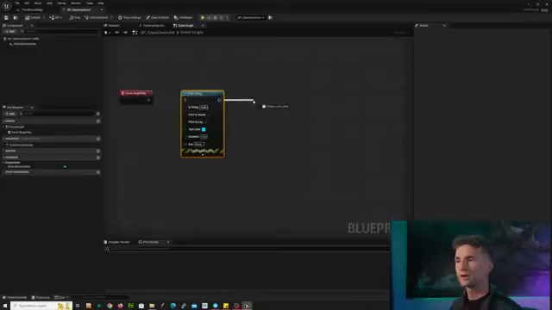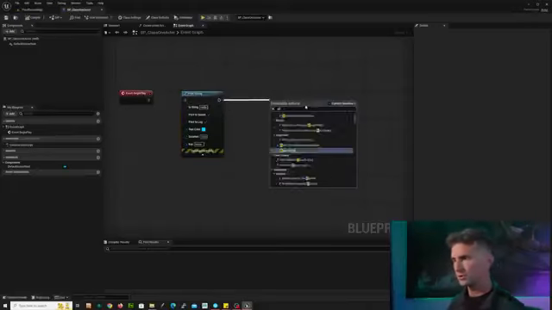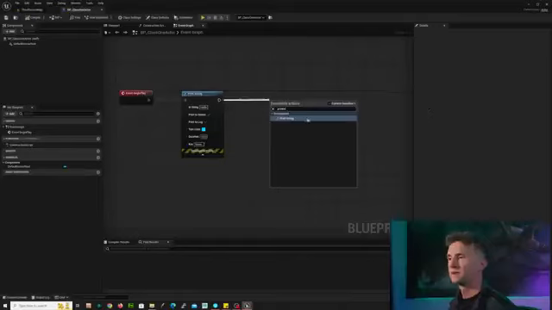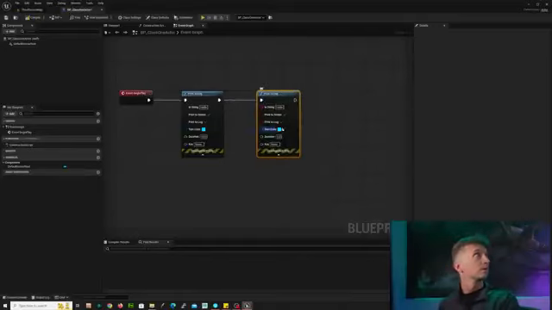If I print string again, I can do that by just dragging off the pin to the right, and I can print string again. And what we're going to do in our second node is we are going to print the string world.